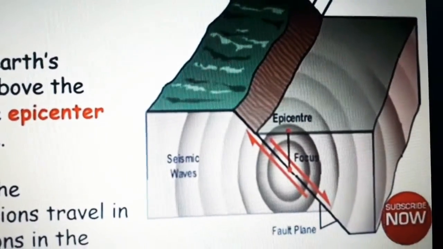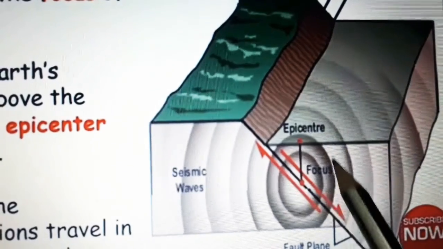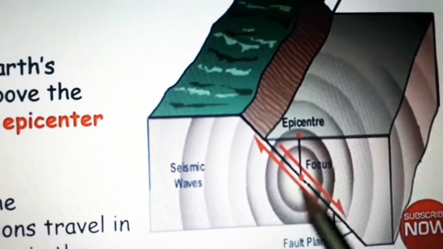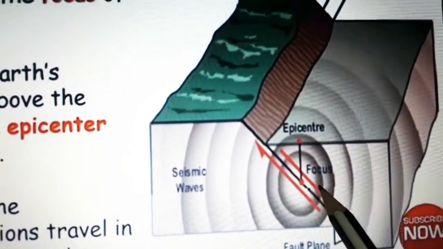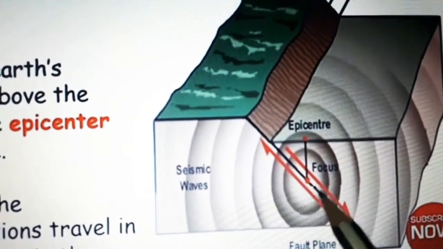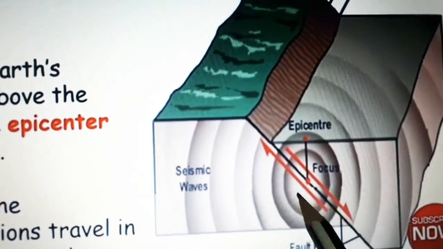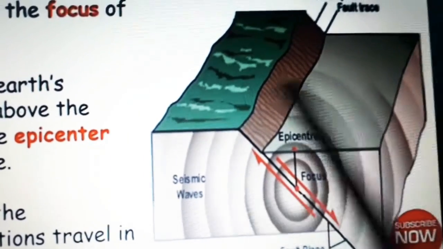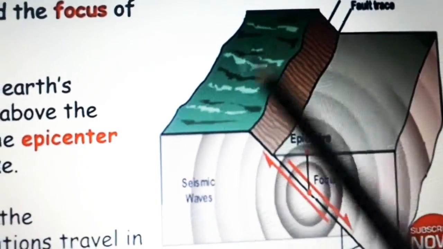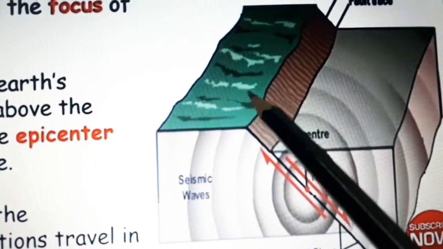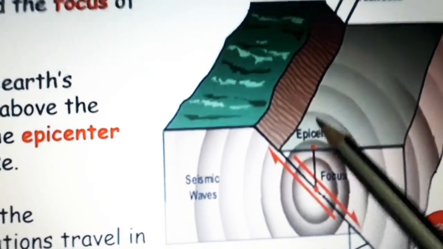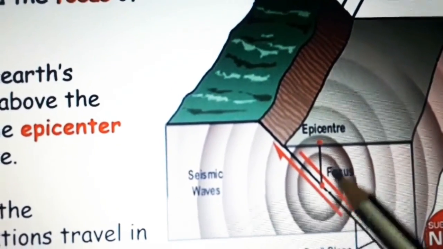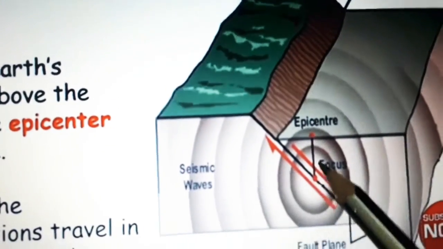See this picture, students. Where is the focus? This point, where the vibration starts, is called the focus. Actually, this is our earth, and this green part is the land portion. Here is the starting point of the earthquake, called the focus.